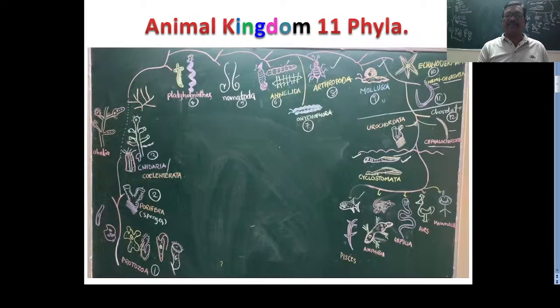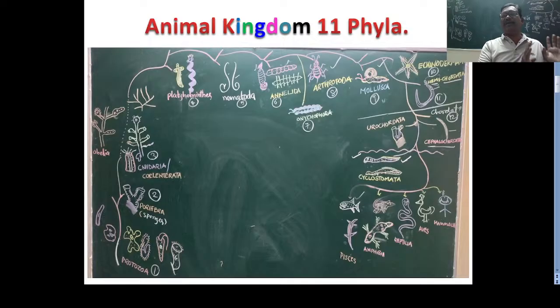So this is the second step in our preparation. This is the board. In these diagrams, I am showing protozoa onwards, the protozoa and porifera, all the 11 plus phyla. Actually 12 phyla are there, but Onychophora, a phylum that lies between Annelida and Arthropoda, is not included in your syllabus. So here only 11 phyla are there.